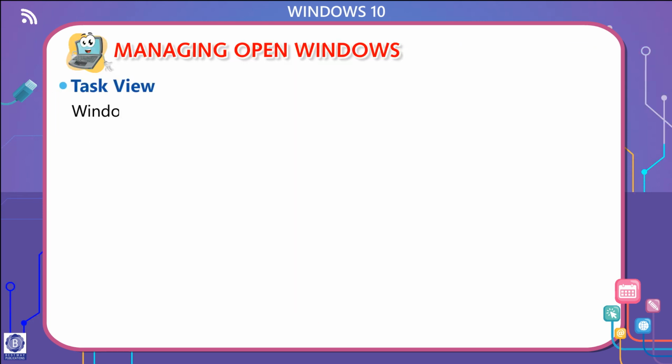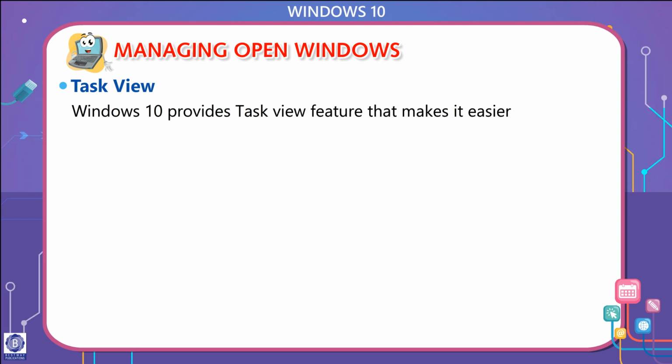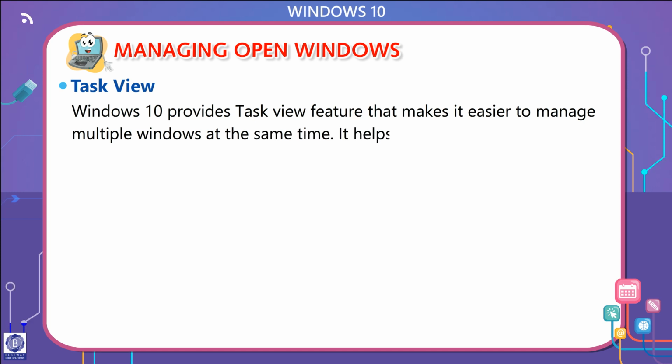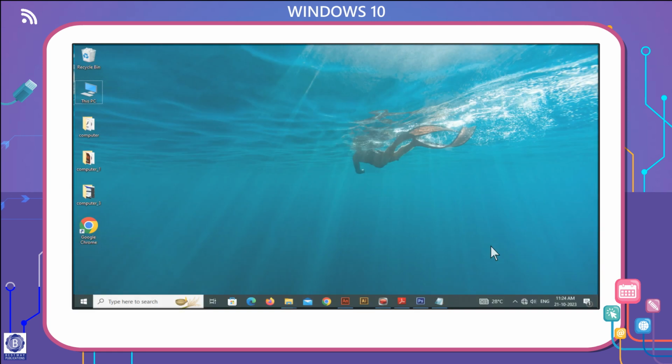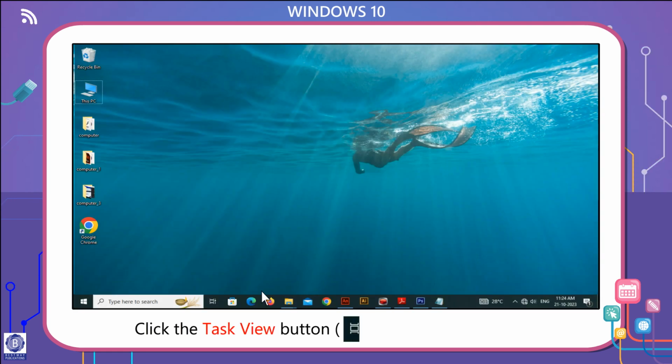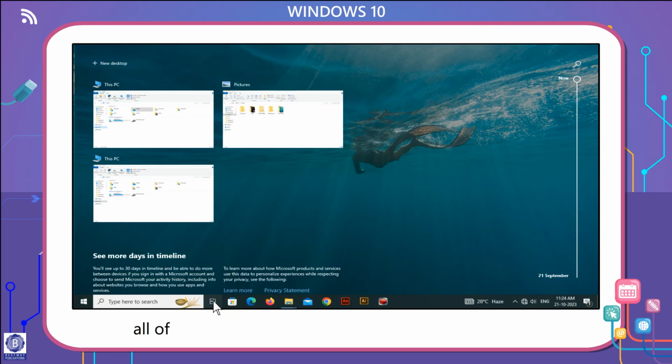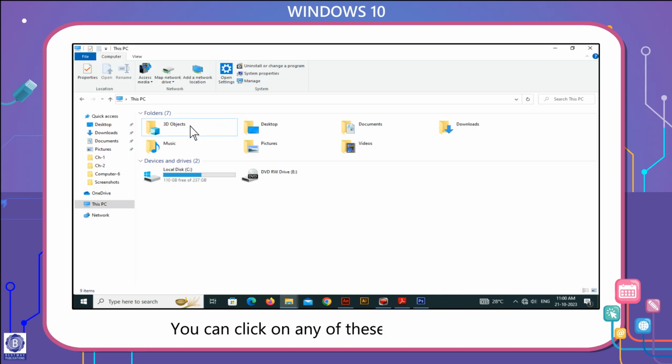Task View. Windows 10 provides Task View feature that makes it easier to manage multiple windows at the same time. It helps you to quickly switch between the open windows. Click the Task View button on the taskbar to see all of your running apps and programs on the desktop. You can click on any of these apps to open it.